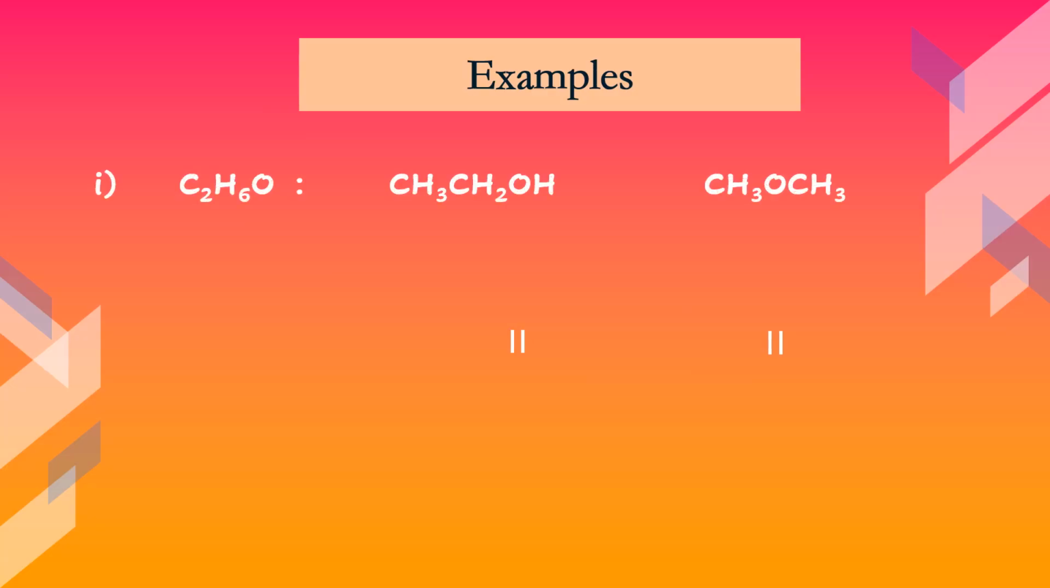Here are the examples to show you the pairs of functional group isomerism. The first pair is alcohol and ether. As you can see, both have the molecular formula C2H6O. Both alcohol and ether have 2 carbon, 6 hydrogen, and 1 oxygen atom. The difference is how the atoms are arranged and the functional groups.